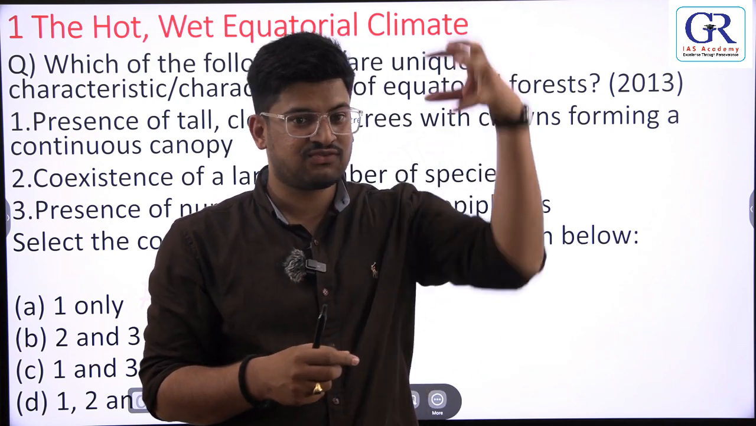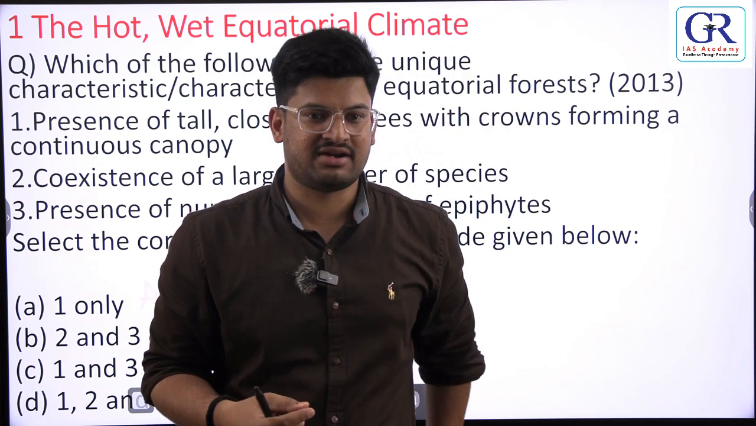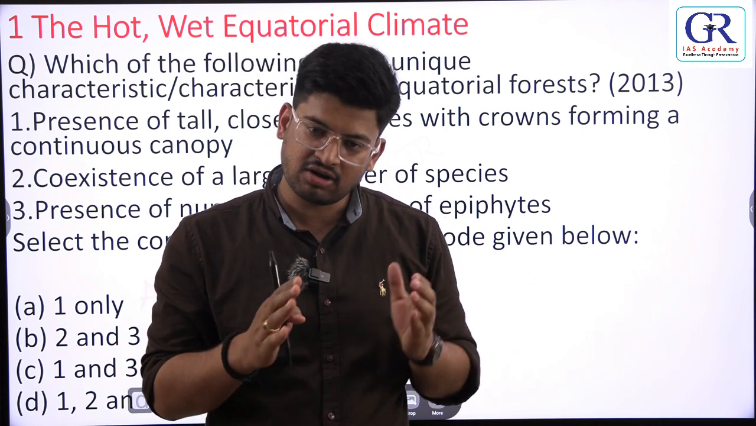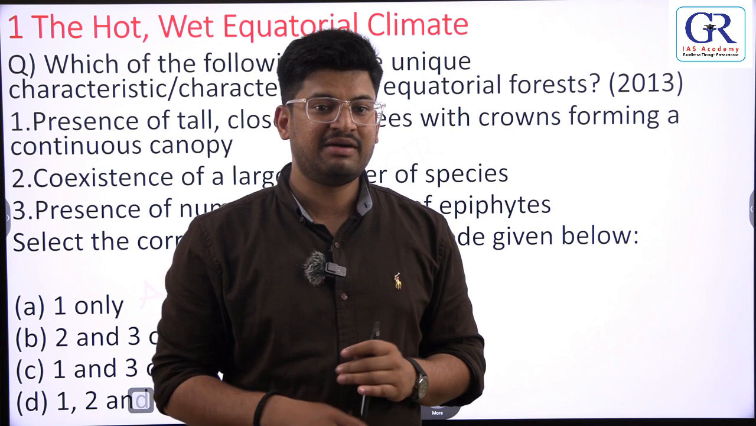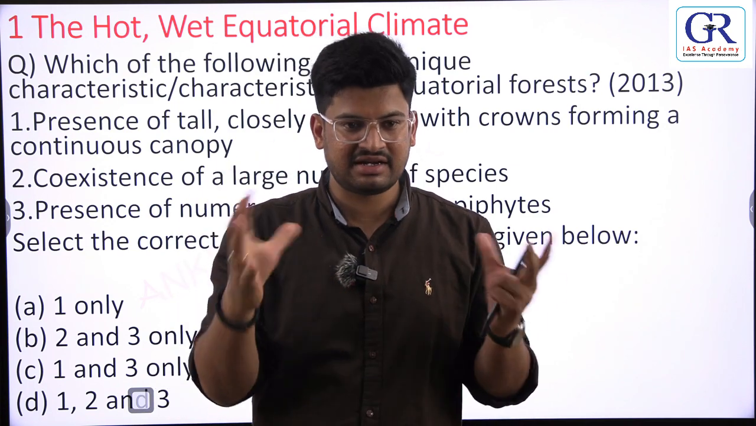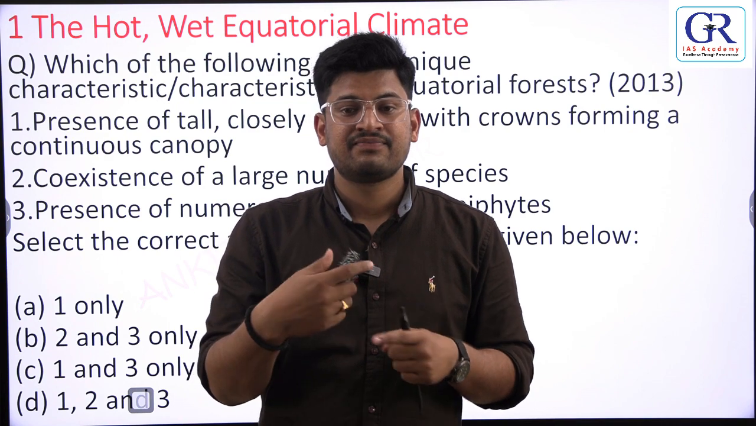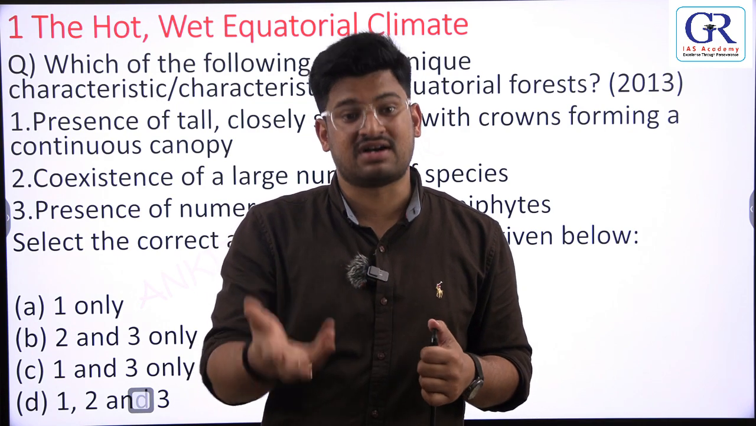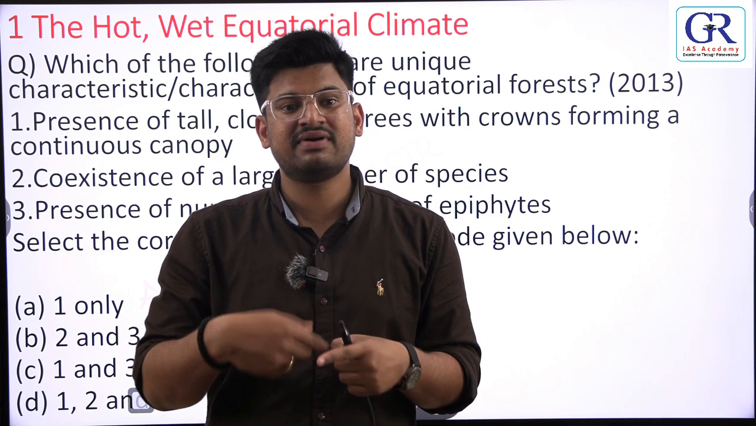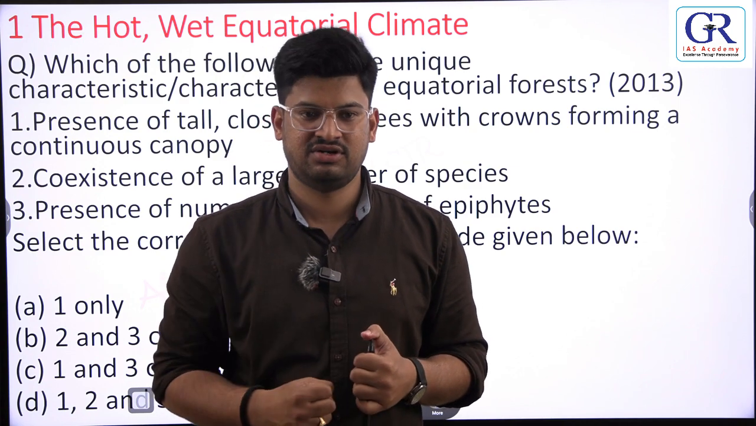What happens when leaves fall? These leaves form organic matter. You know this, right? Leaves are a very good source of organic matter. Now, organic matter is good for soil. But because of the humid climatic conditions, the organic matter decomposes fast. It decomposes fast. So that's why the soil lacks nutrients.